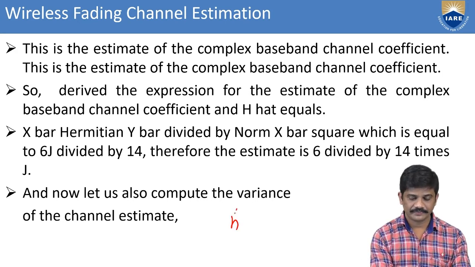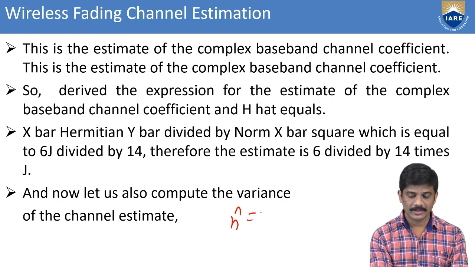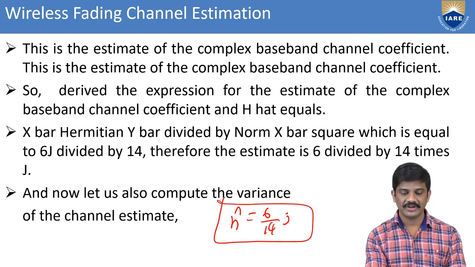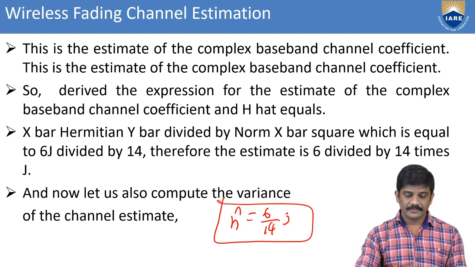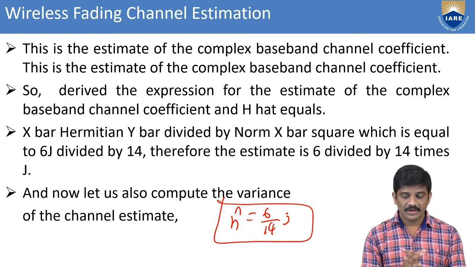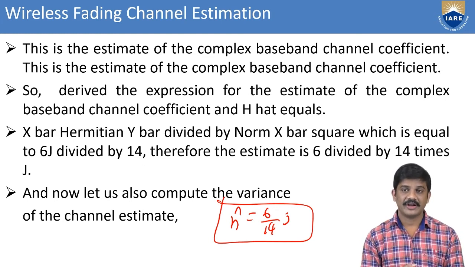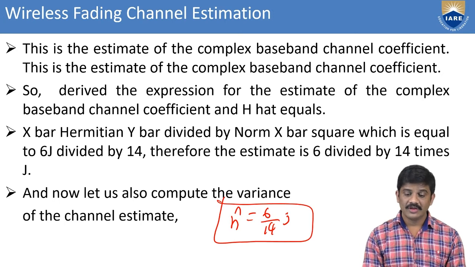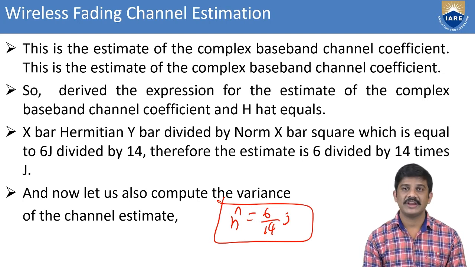H hat equals 6 by 14j. Here we are computing the variance. The expression for the complex baseband channel is equal to the estimation of the parameter. Both we can find here, and we also compute the variance of the channel estimation.